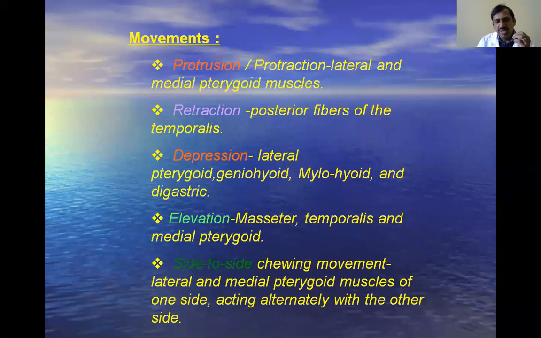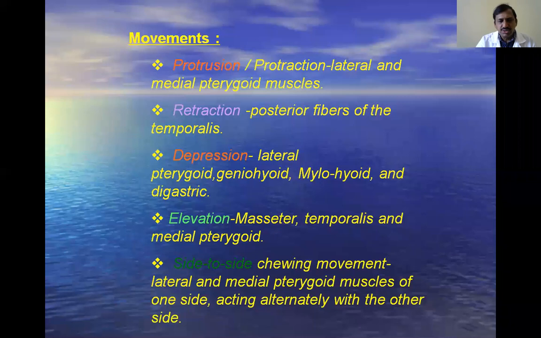Sorry, geniohyoid, mylohyoid and digastric muscles are helpful for the forcible retraction. The normal retraction is with the help of the temporalis, especially its posterior fibers.